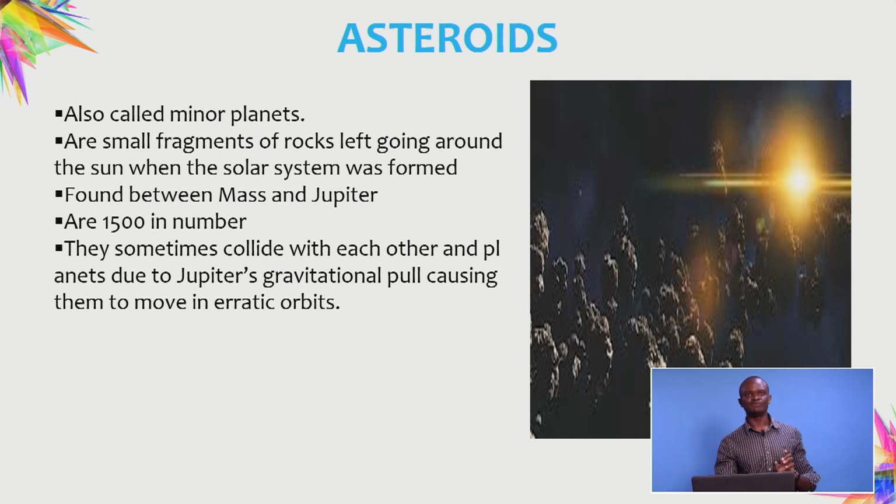They are about 1500 in number, and sometimes they collide with each other. That is due to Jupiter's gravitational pull, and this also caused them to move in orbit. So we say the asteroids are found between the two planets, Jupiter and Mars. So if you didn't know what asteroids are, that is what asteroids are.